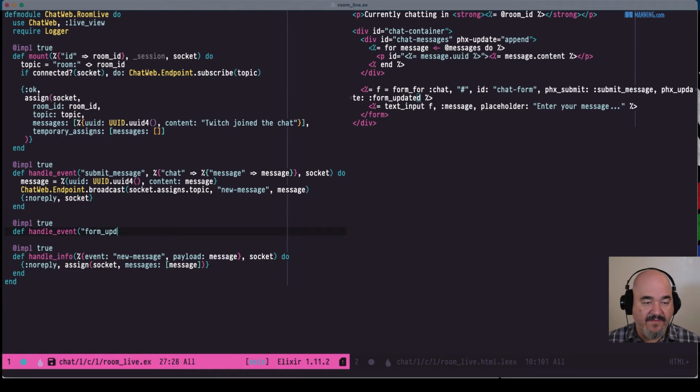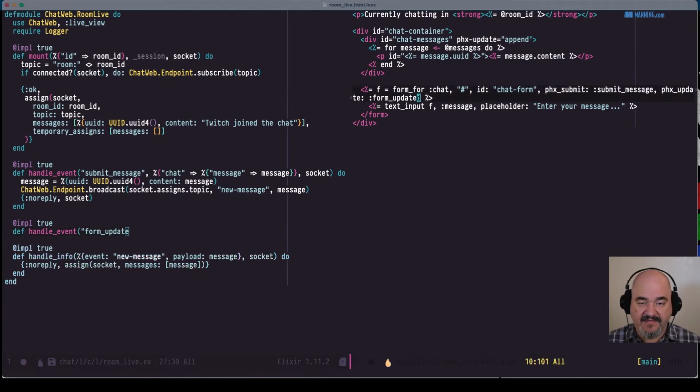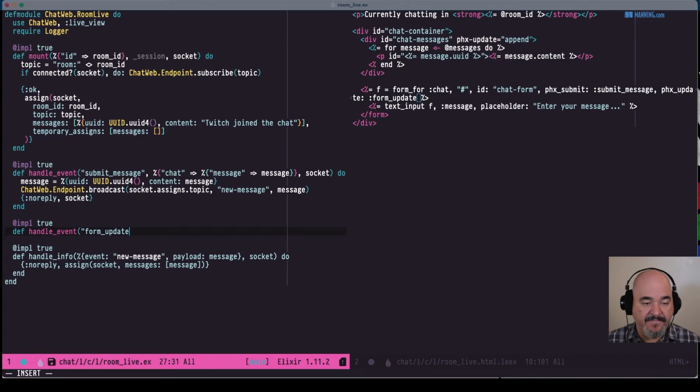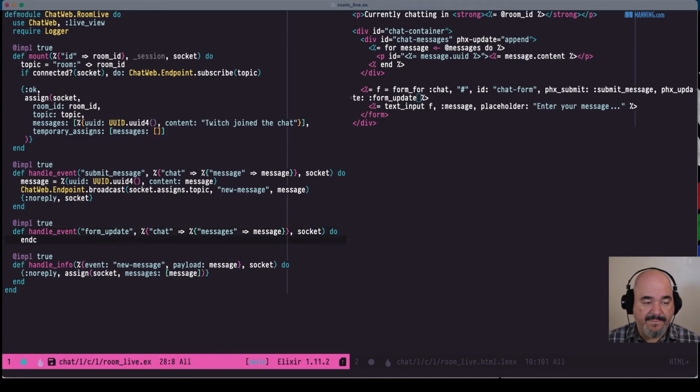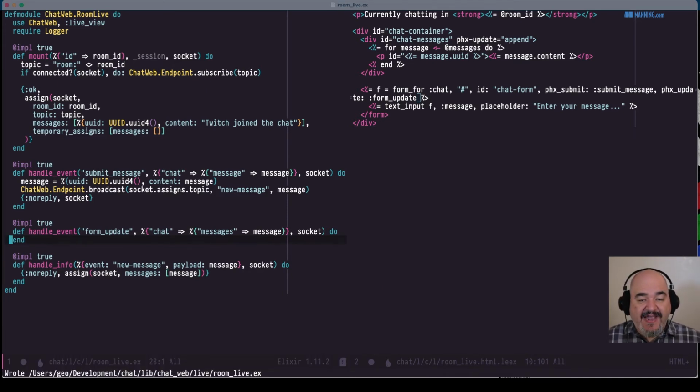What did I call it? Form update. Let's not say updated, let's say update. Now, what do we want to do on the update? Again, we have the chat form, and within there we have the messages text field, and we can call that message, and then the socket, of course, always. And we can basically track the value of that form.